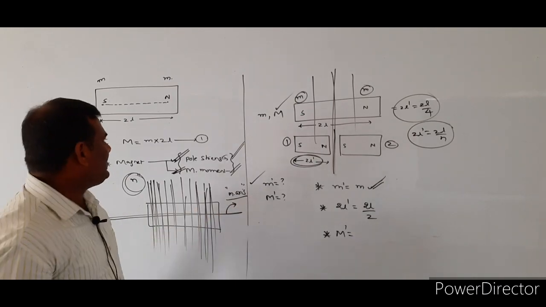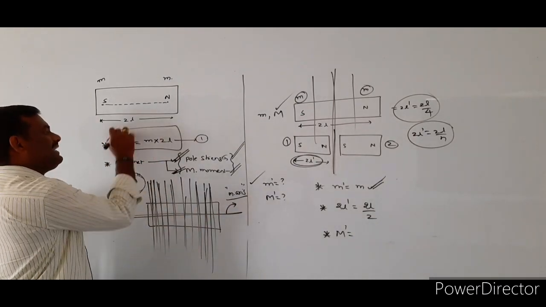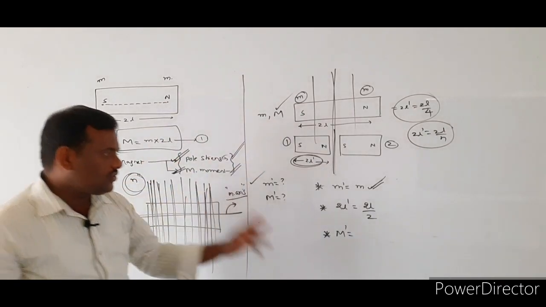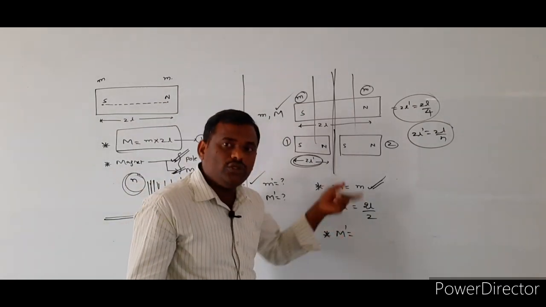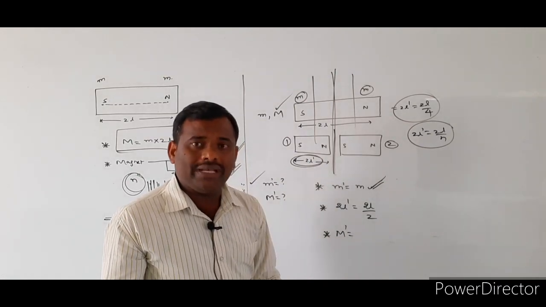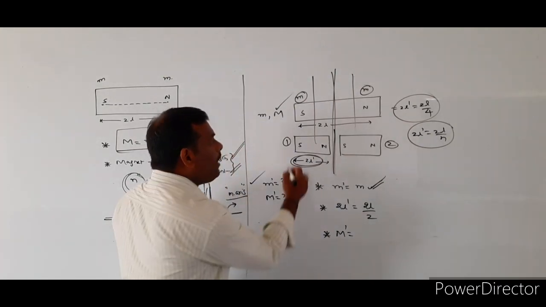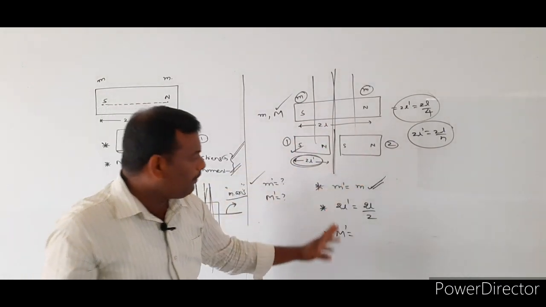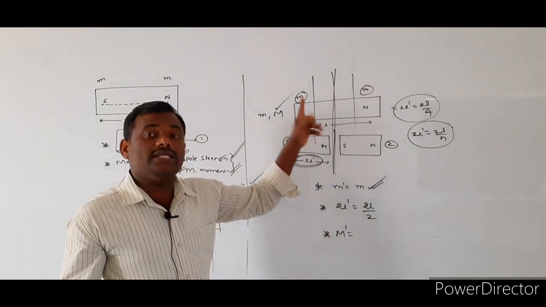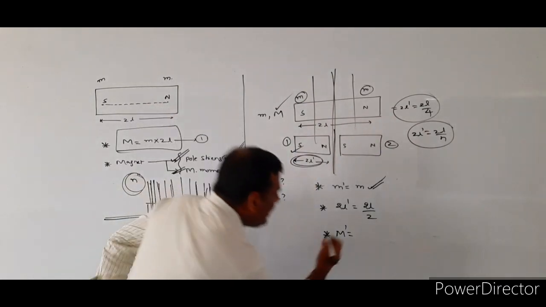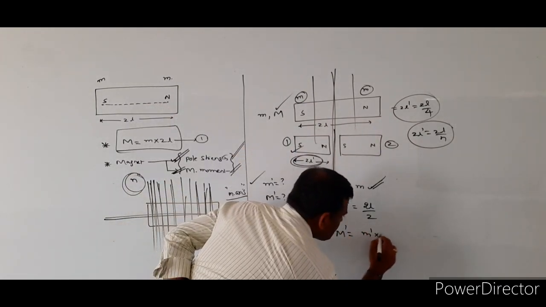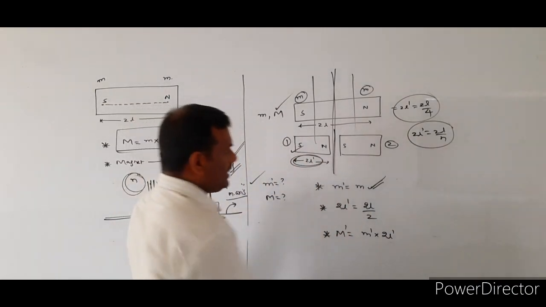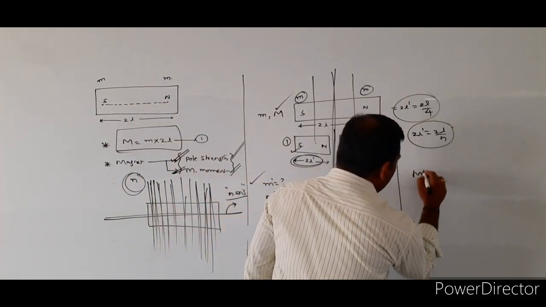So magnetic moment basic formula is equal to what? Pole strength into magnetic length. So here the magnetic moment of the new magnet is equal to the pole strength of the new magnet into its new magnetic length. So M dash is equal to, I will write small m dash into 2L dash. Small m dash into what? 2L dash.